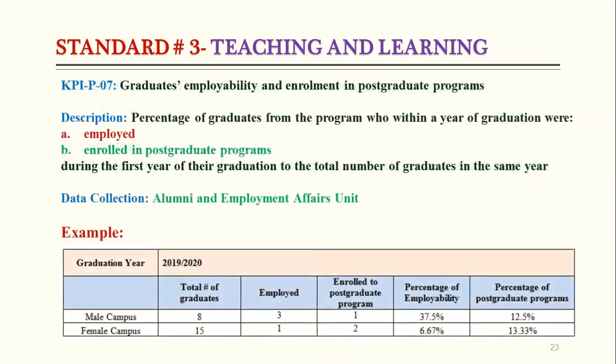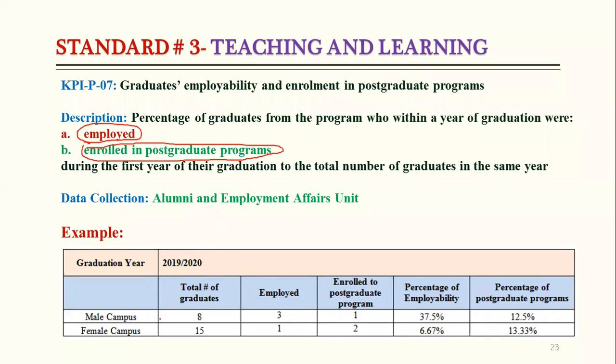Number 7 talks about graduate employability and enrollment in postgraduate programs. There are two things we have to calculate here: how many students are employed after graduation and how many students are registered in a postgraduate program. For example, again I have given one example.